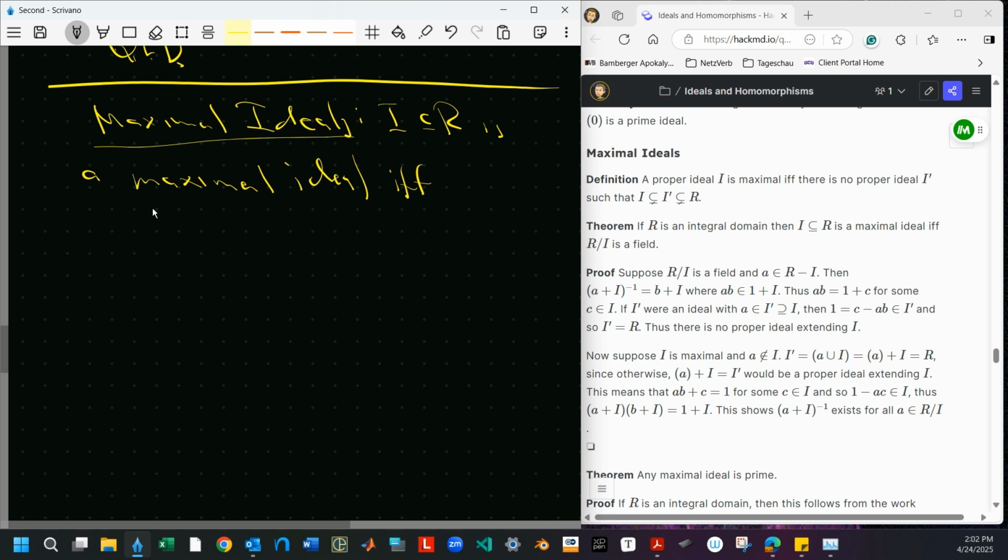So I subset of R is a maximal ideal if and only if there is no in between ideal, right? There is no ideal I prime, which is a proper subset of R, so a proper ideal, such that I is strictly contained in I prime is strictly contained in R.